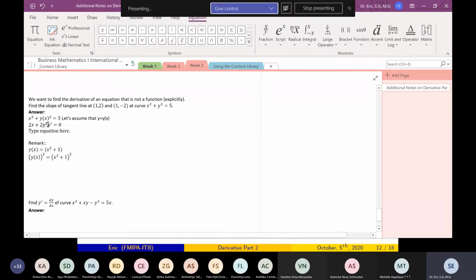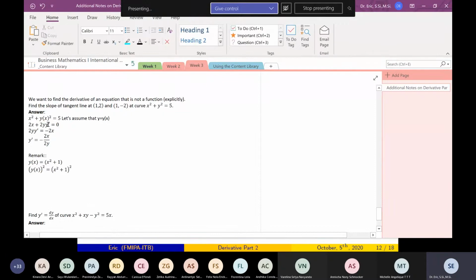I can just simplify this. And then I have 2y prime equals minus 2x. And y prime is given by minus 2x divided by 2y, and it is given by minus x divided by y.